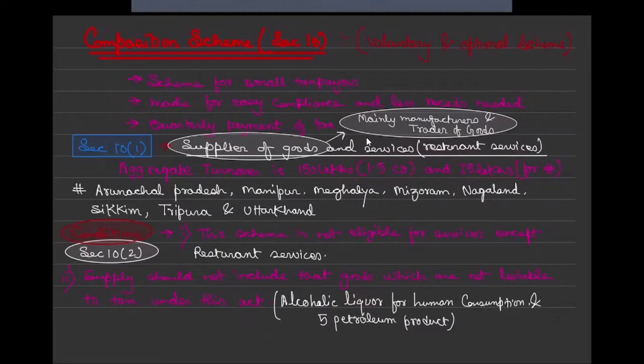This section says that no service providers can avail this composition scheme except those providing restaurant services. In section 10 2a we'll see something written for suppliers also. They have given some scope, because suppliers were very angry that just because we are making supply of services, we do not have much turnover, yet we are treated as large taxpayers. So another set of conditions has come for them.